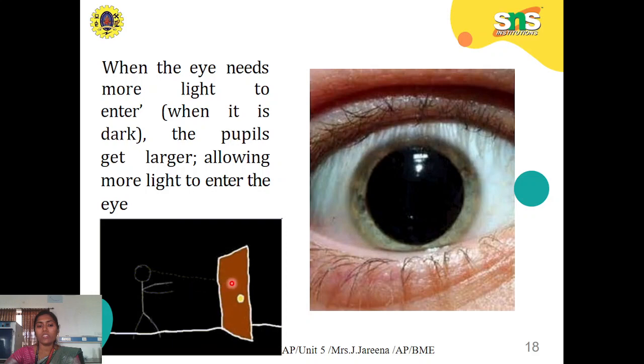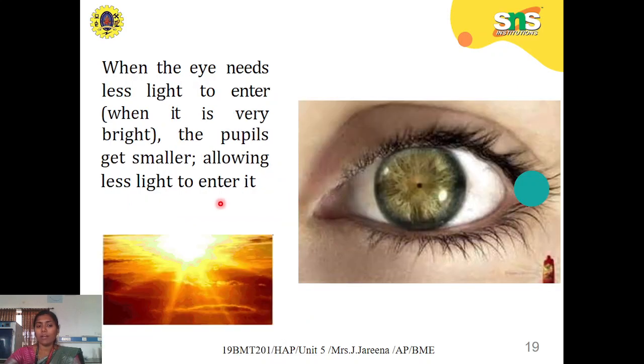For example, if you want to see anything in the dark, you consciously expand your eye in order to see something, right? In that case your pupil gets larger, so that it allows more light to enter the eye and you can see things clearly. Whereas if you want to see anything in very bright light, obviously you will shrink your eye, so the pupil will shrink and allow only less light to enter, minimizing the amount of light getting into the eye.